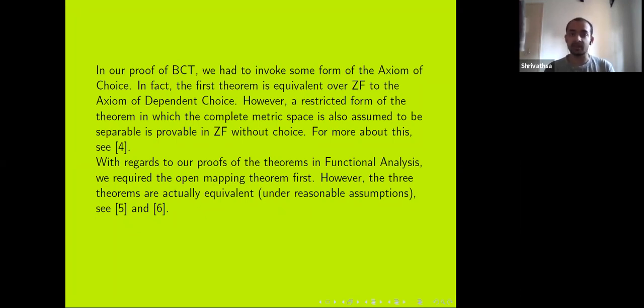I have linked the paper in the end. And the other theorems: what did we do? We proved the Baire category theorems, and used them to prove that Banach spaces are Baire spaces. Then we proved the Open Mapping Theorem, and we used it to prove two other theorems, the Closed Graph Theorem and the Bounded Inverse Theorem. But we required the Open Mapping Theorem first. It turns out that under some reasonable assumptions, these three theorems are equivalent to each other, and that's why they are quite fundamental in functional analysis. I have linked the papers in the end for those also. And that concludes the talk.